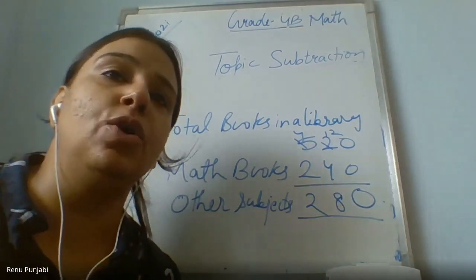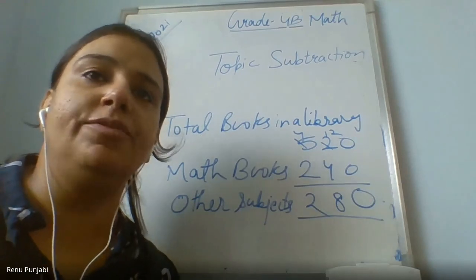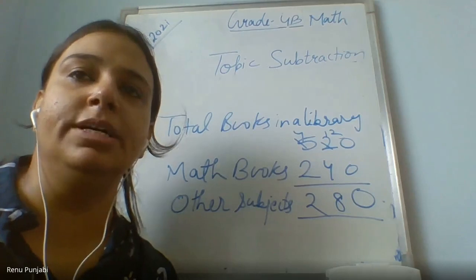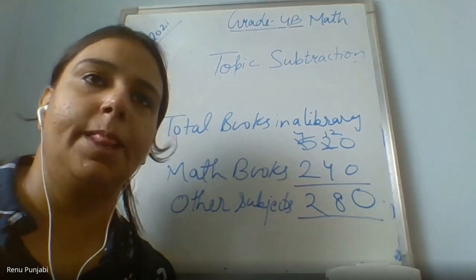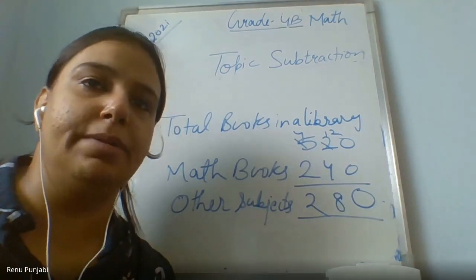And please note that you write with bigger numbers, not smaller numbers. Either 4-digit or 5-digit numbers. Take large numbers, 5 or 6-digit numbers. 2 and 3-digit numbers you have already done in grade 3.